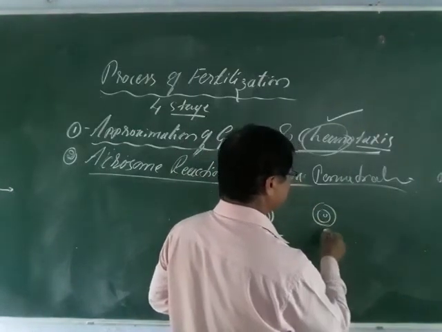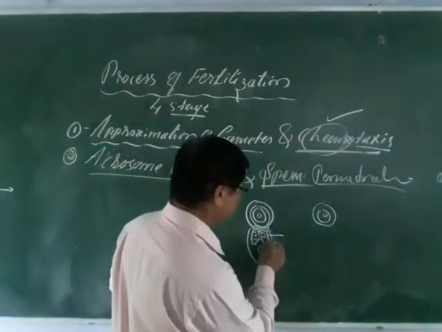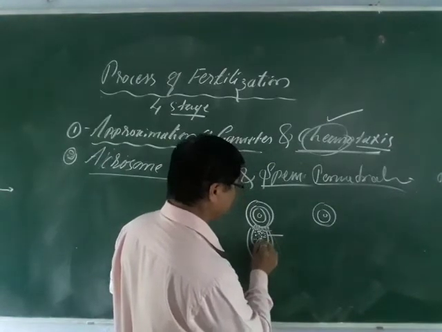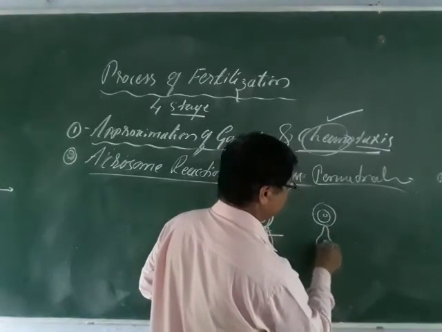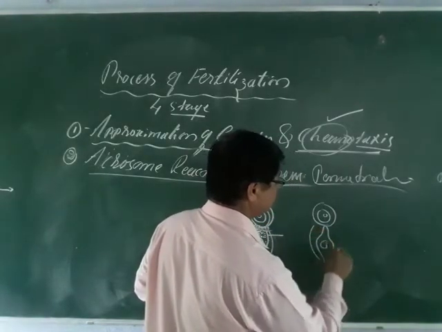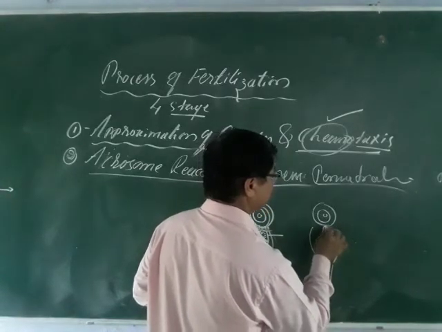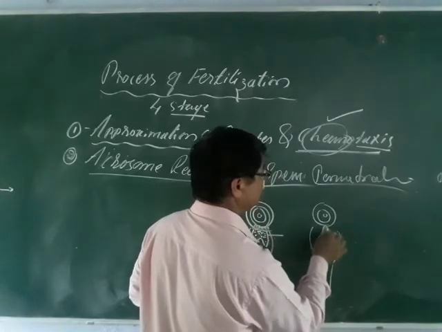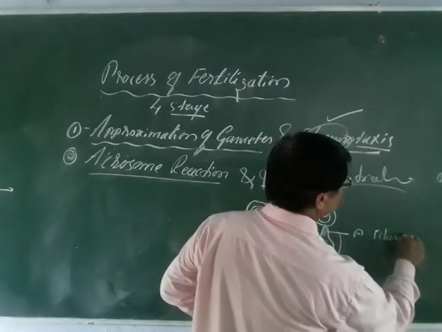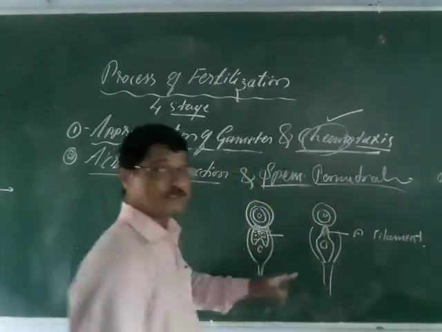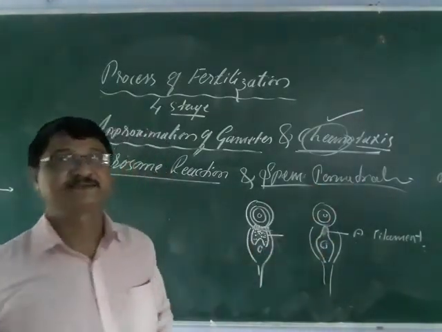Immediately the acrosomal membrane turns outward, and a notch-like structure comes out. It becomes like this, and it forms the acrosomal filament. This acrosomal filament plays an important role in penetrating inside the egg membrane.